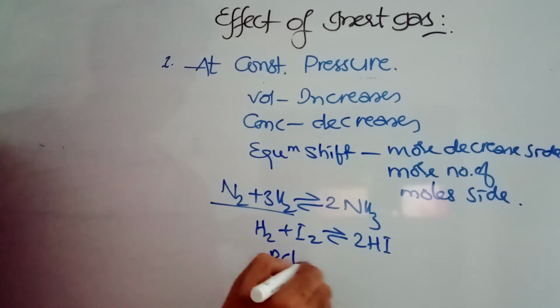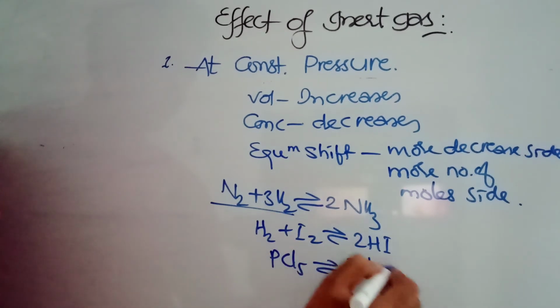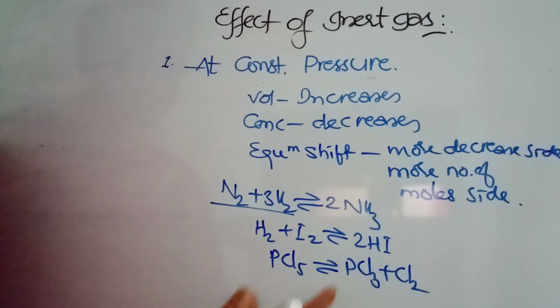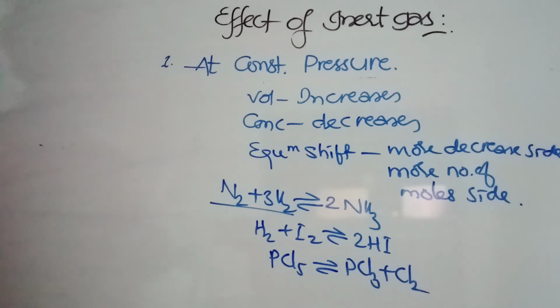Otherwise, PCl5 gives rise to PCl3 plus Cl2, all in gaseous condition. 1 mole on the left, 2 moles on the right, so more number of moles are on the product side. So in this case, the reaction will be favored in the forward direction. So, a very important point: the effect of inert gas at constant pressure favors the more number of moles side.